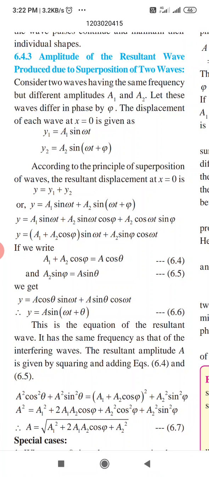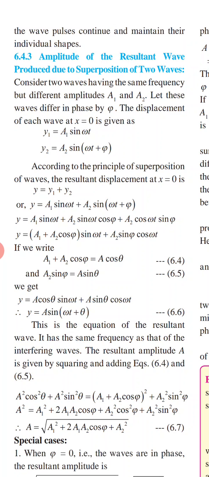So it will be a1 sin omega t plus a2 sin omega t cos phi plus a2 cos omega t sin phi. So collect the same terms, that is sin omega t. So y equal to (a1 plus a2 cos phi) sin omega t plus a2 sin phi cos omega t.